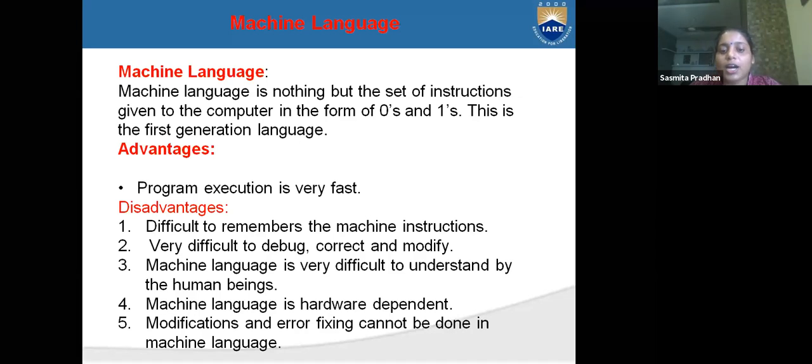Machine level language is hardware dependent. It is totally hardware dependent, and modification and error fixing cannot be done in machine level language. Once you have written everything in machine level language, it cannot be changed. It will be fixed. So machine level language is hardware dependent, and modifications and error fixing cannot be done in machine level languages.